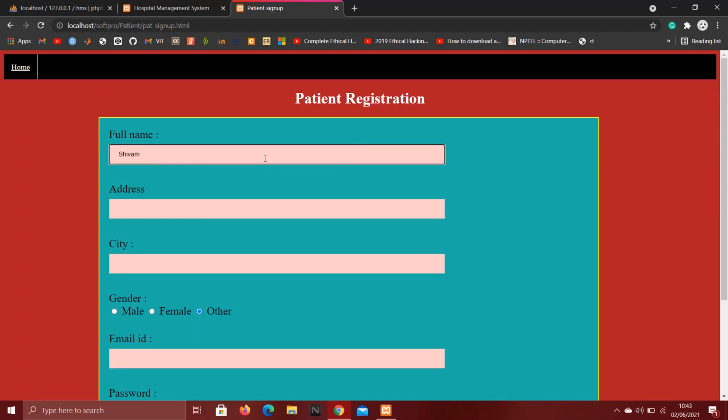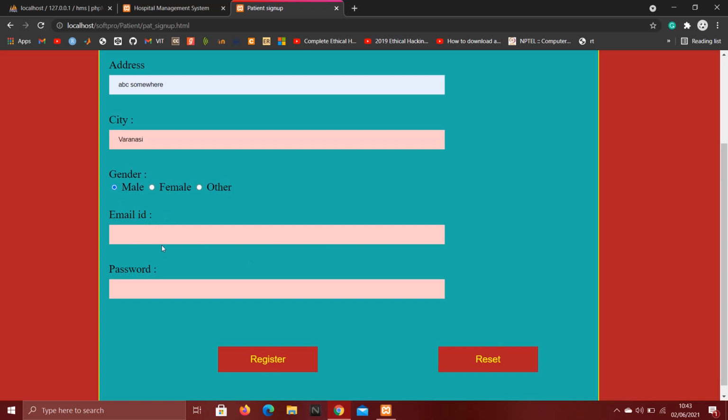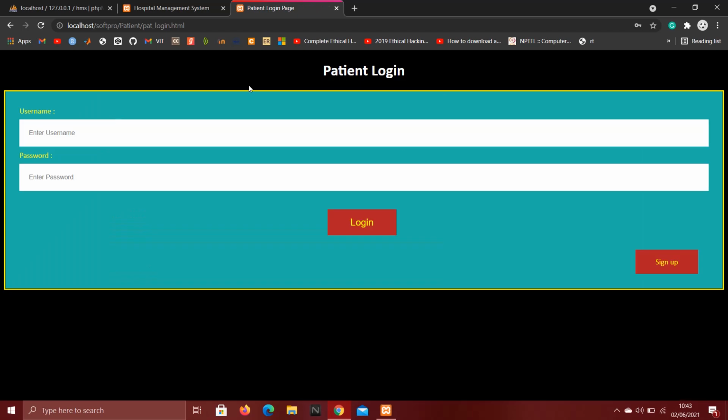So let's fill the name as Shivam, address as ABC somewhere, city as Varanasi, gender male, email ID Shivam@gmail.com. Let's keep the password as Shivam@123. Let's click on register and see what happens.